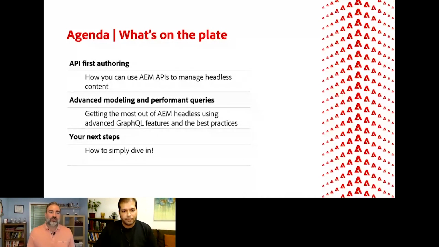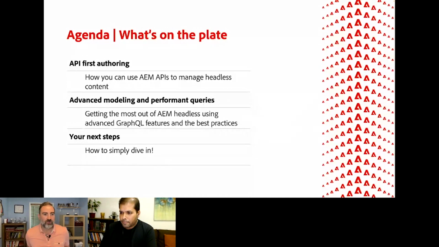So in terms of the agenda, we're going to start by talking about API first authoring. And one of the common challenges we see customers dealing with is the need to automate content ingestion type operations. And so we'll cover APIs that are available to help you do this, as well as some tools and techniques that will help make these types of things easier.